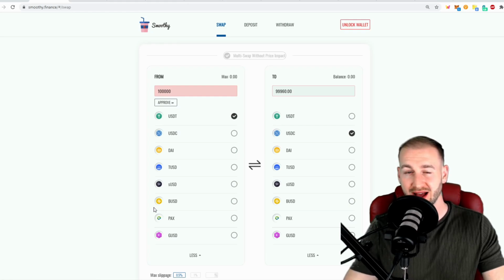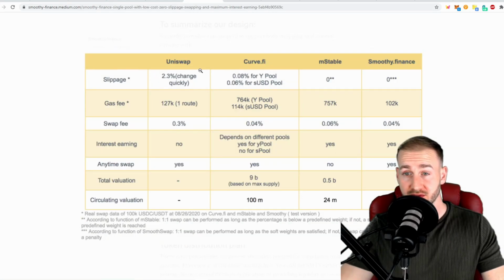In the future, other similar pegged items, so for example, we have a lot of different gold pegged assets, are likely going to be things that they add to on smoothy.finance, as well as different wrapped BTC versions, allowing you to swap between them seamlessly with zero slippage. So you can see from this graphic here, Uniswap has a general slippage of around 2.3% on a 100K trade, whereas the likes of Smoothy has 0%.